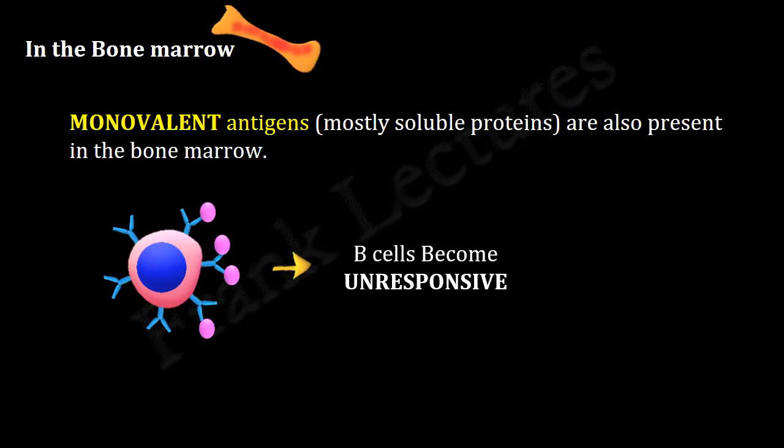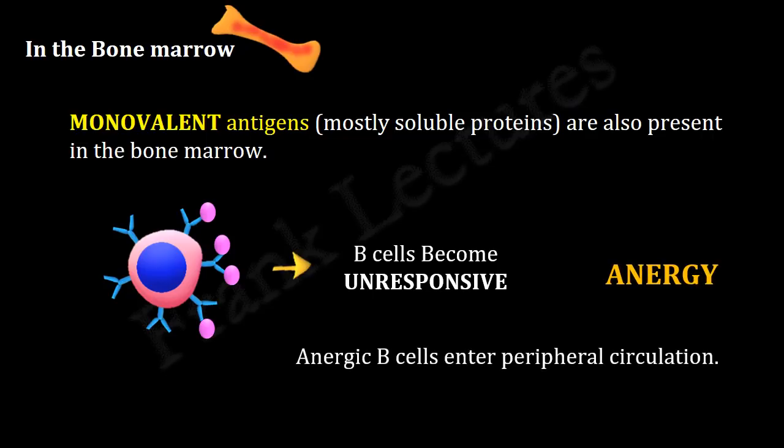This state, in which immature self-reactive B cells become inactivated or unresponsive to their specific antigen, is known as anergy. Anergic cells do not die immediately. Instead, anergic B cells are allowed to enter peripheral circulation, where they live for a few days and, later, die by apoptosis.